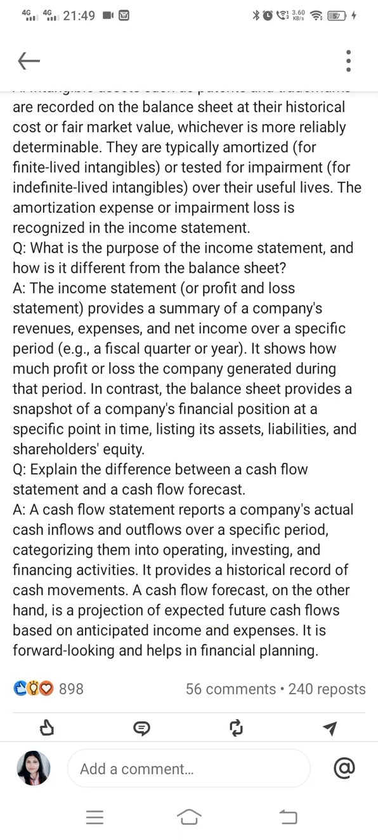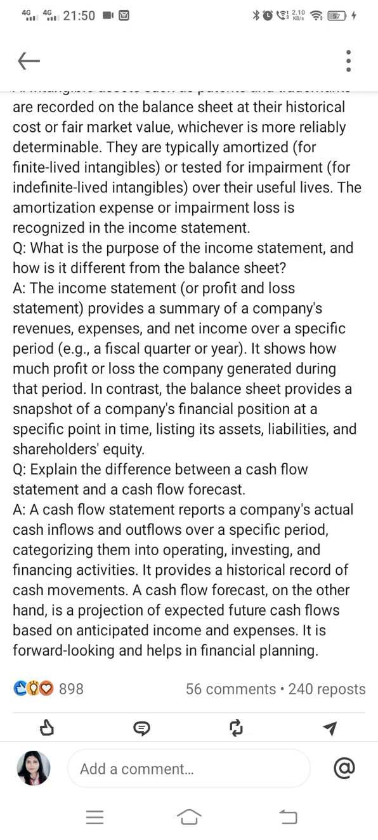Now we have a question. What is the purpose of income statement and how is it different from balance sheet? So as I have told you, the interviewer will be so happy when you tell him that I know these four statements we prepare and I know why we prepare. So that is a very good impression to give. Now we will read about the income statement or profit and loss statement. It provides a summary of a company's revenue, expense and net income over a specific period, for example, fiscal quarter or year. It shows how much profit or loss the company has generated during that period.